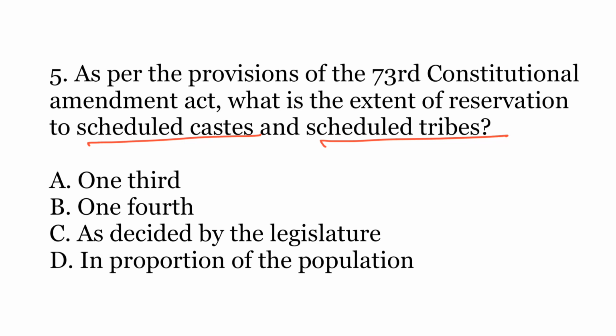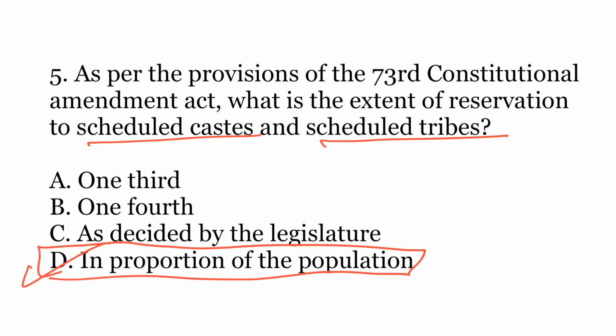The correct answer is D, in proportion of their population. So the seats for scheduled castes and scheduled tribes are reserved in the Panchayati Raj bodies in proportion of their population, whereas 1/3 of the seats are reserved for women and the seats for other backward classes are to be decided by the legislature.